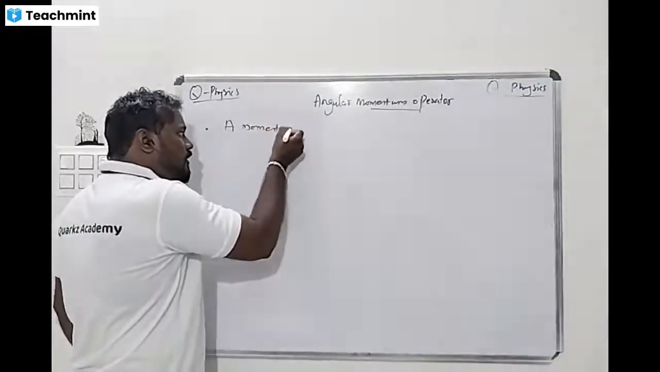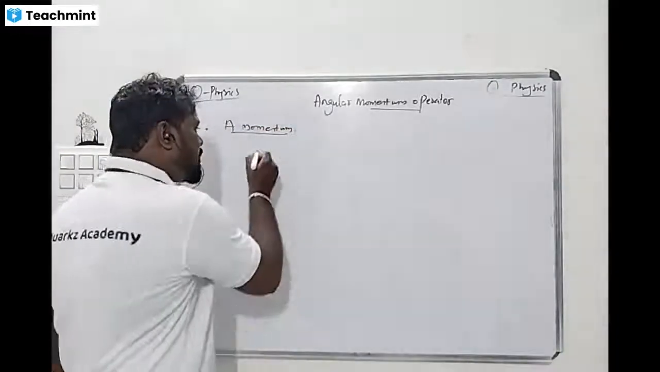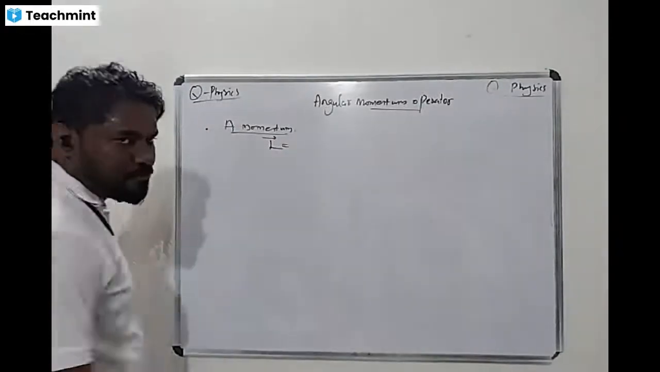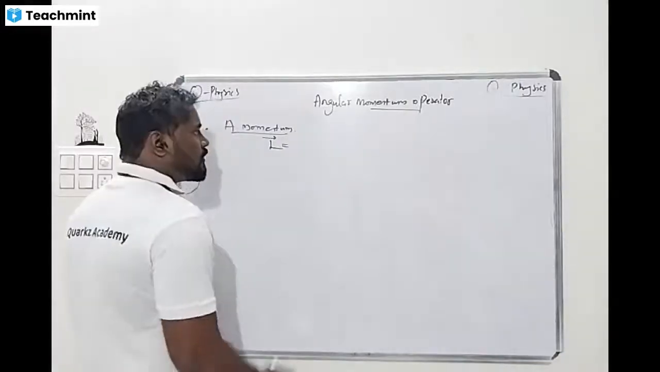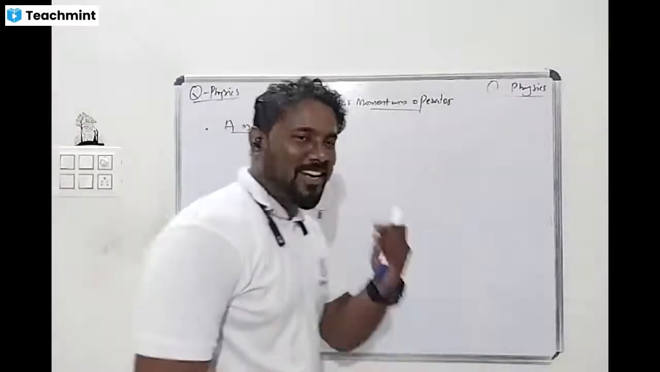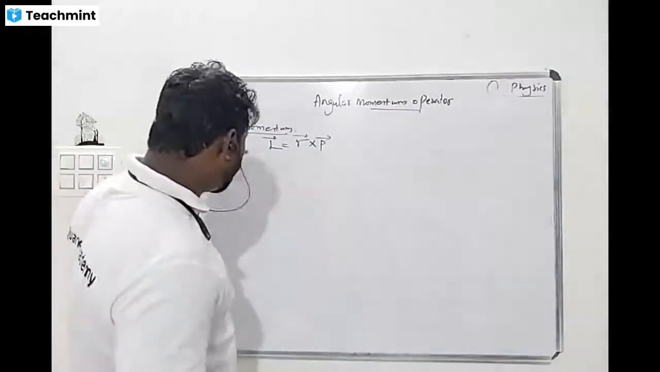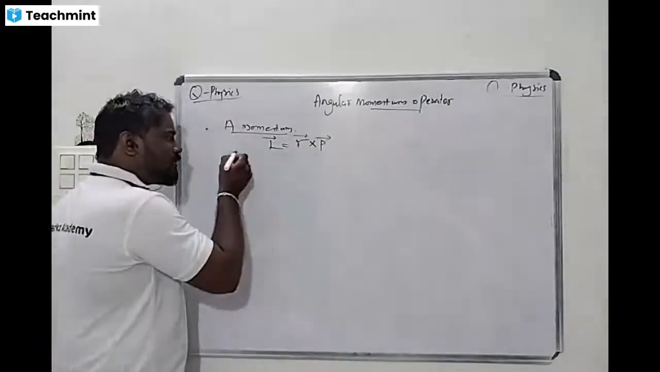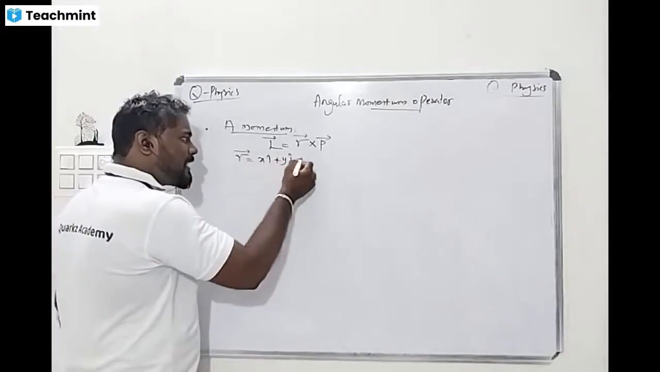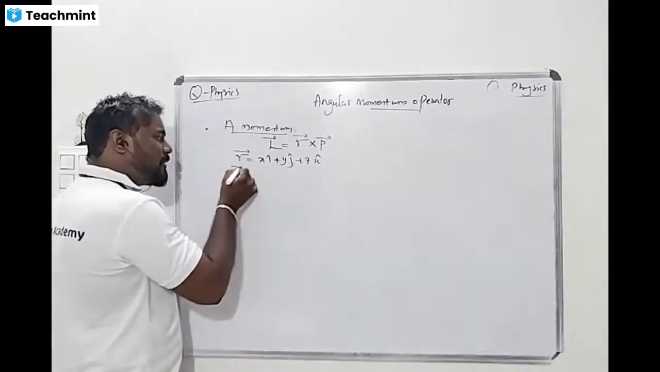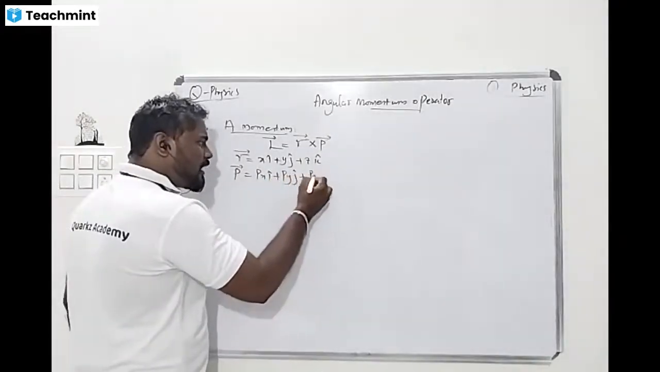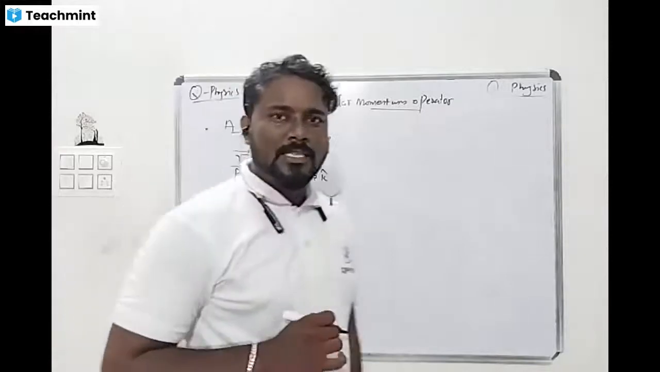Anyone? How can we define the angular momentum? L vector is equal to R cross P, nothing but R bar cross P bar. Don't hesitate, even if it is wrong, say it. In 3 dimensions, the position vector R is equal to x i cap plus y j cap plus z k cap. Similarly, momentum is px i cap plus py j cap plus pz k cap.